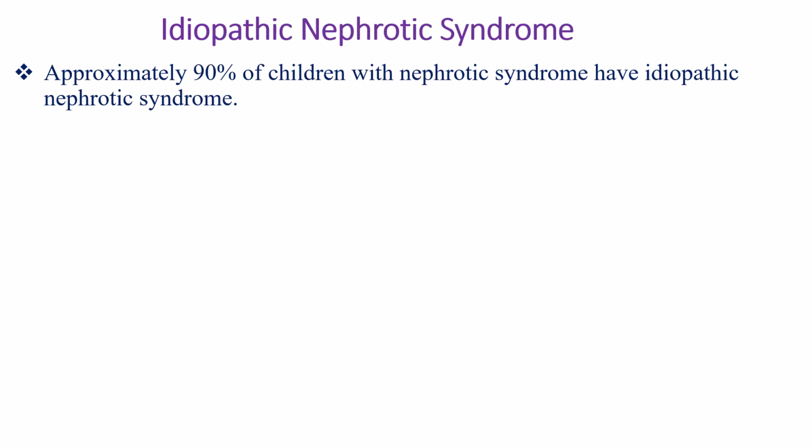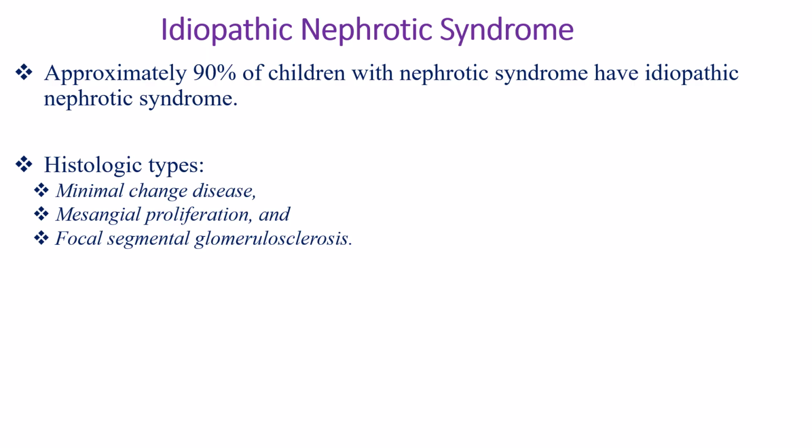Idiopathic nephrotic syndrome is responsible for approximately 90% of children with nephrotic syndrome. Minimal change disease, mesangial proliferation, and focal segmental glomerulosclerosis are the three histologic types. These three disorders may represent three separate diseases with similar clinical presentation, or alternatively, they may represent a spectrum of a single disease.